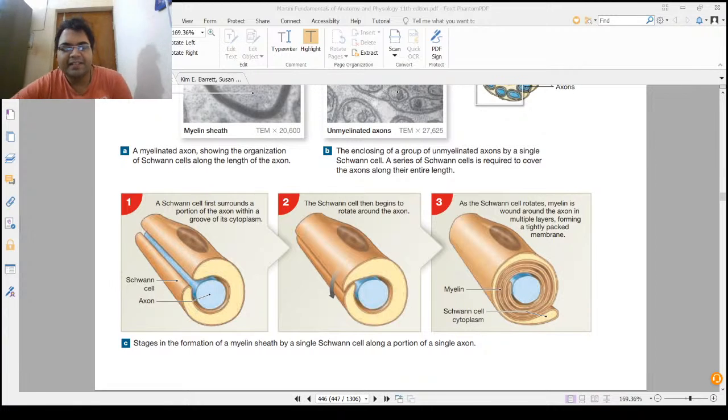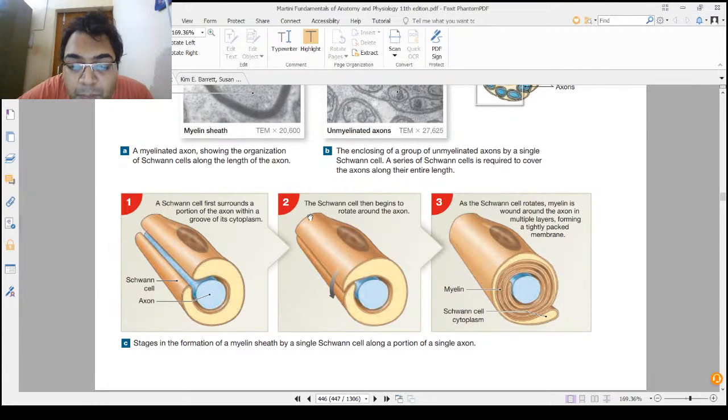Okay, so this is how the myelination takes place. Look at it very carefully. This is a real-time myelination. The Schwann cell will first surround the portion of the axon within the groove of its cytoplasm. Then the Schwann cell begins rotation.